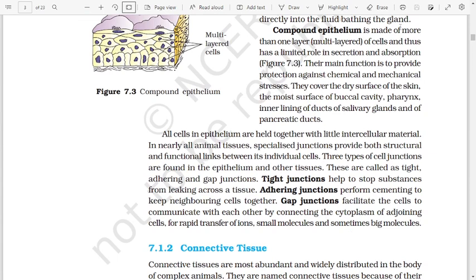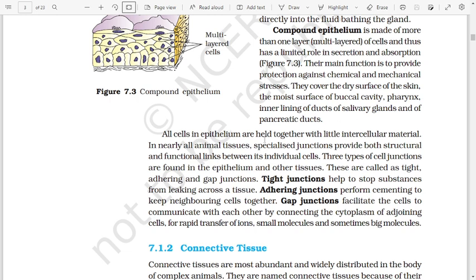Compound epithelium is made of more than one layer (multi-layered) of cells and thus has a limited role in secretion and absorption. Figure 7.3. Their main function is to provide protection against chemical and mechanical stresses. They cover the dry surface of the skin, the moist surface of buccal cavity, pharynx, inner lining of ducts of salivary glands, and of pancreatic duct.